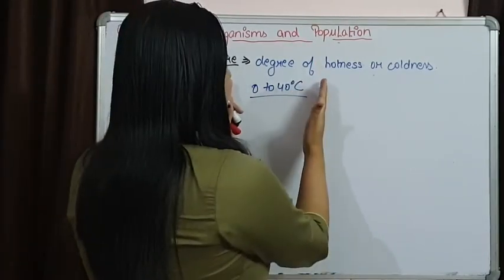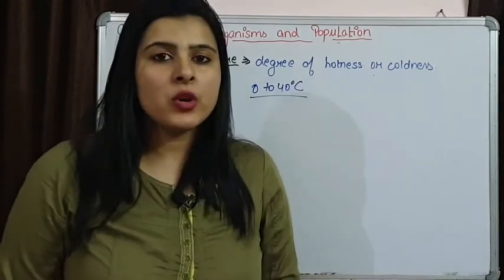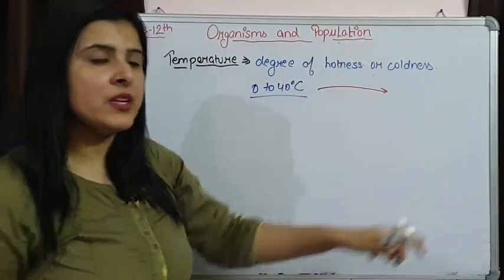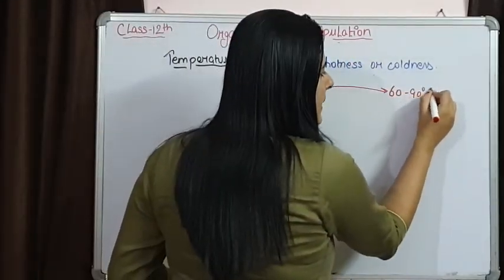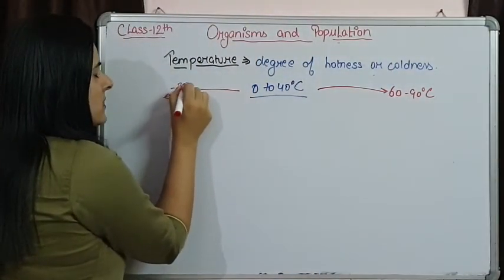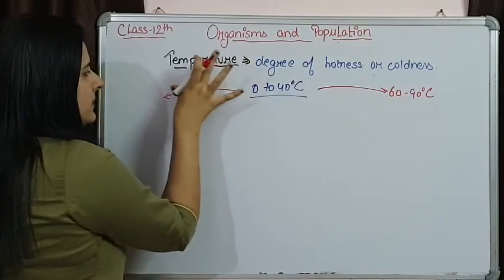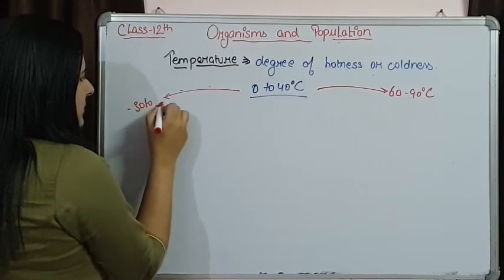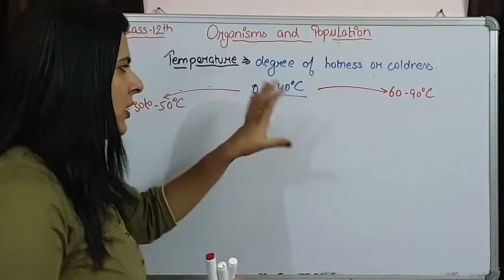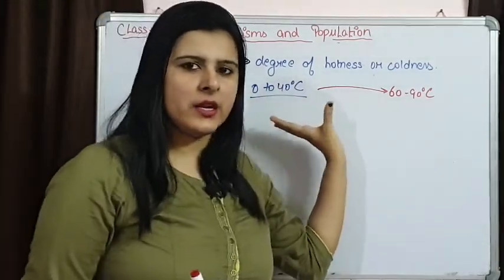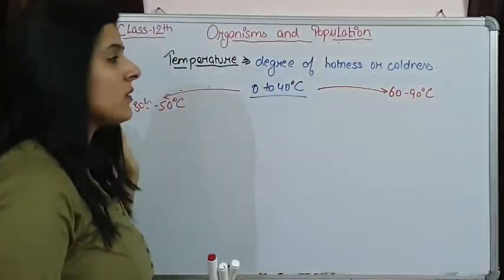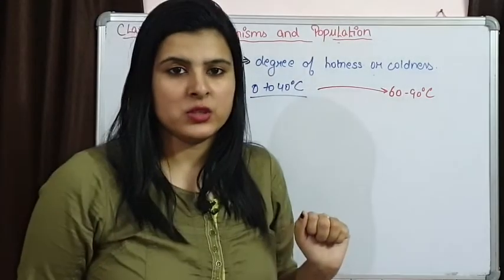But some organisms survive at either very high temperature, say 60 to 90 degrees Celsius, or at very low temperature, say minus 30 to minus 50 degrees Celsius. Majority of organisms survive at average temperature.